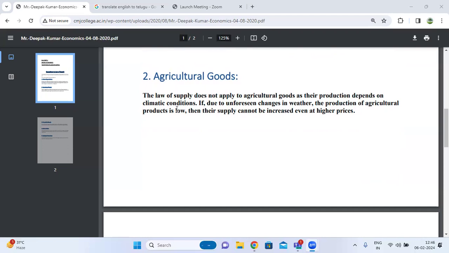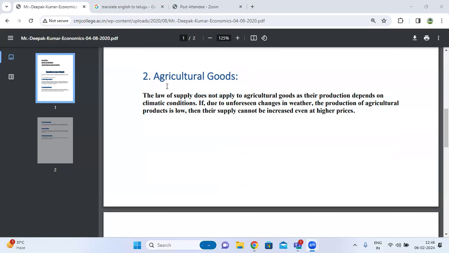The second one is agricultural goods. The law of supply does not apply to agricultural goods, as their production depends upon climatic conditions. If, due to unforeseen changes in the weather, the production of agricultural products is low, then their supply cannot be increased even at higher prices.